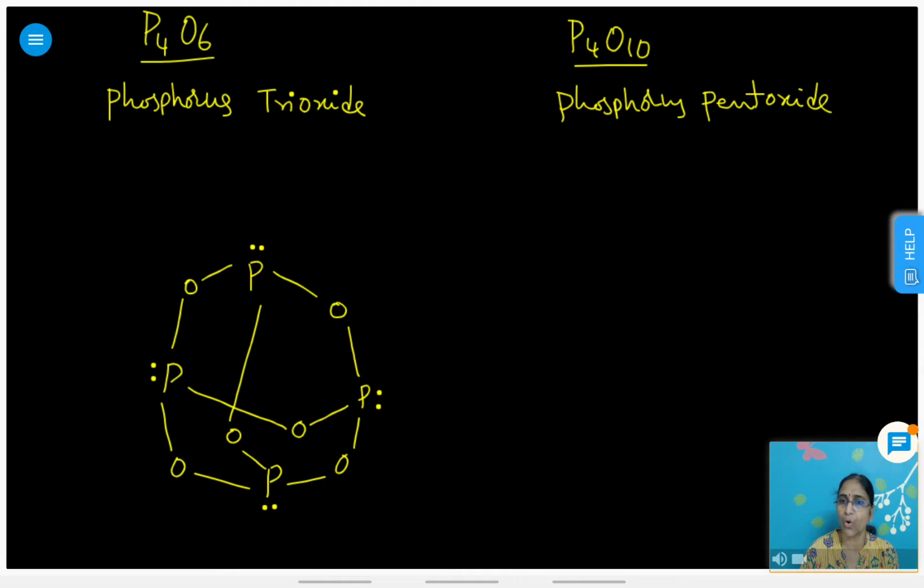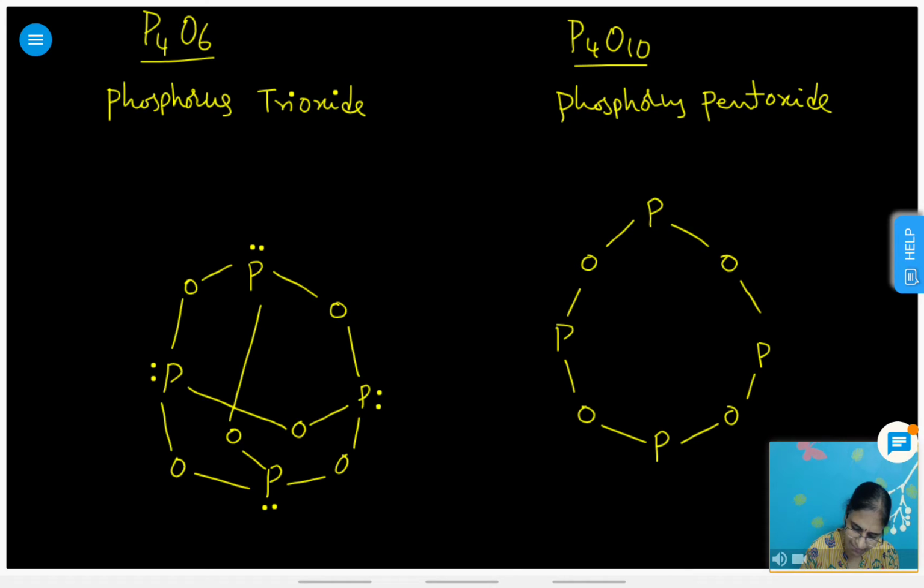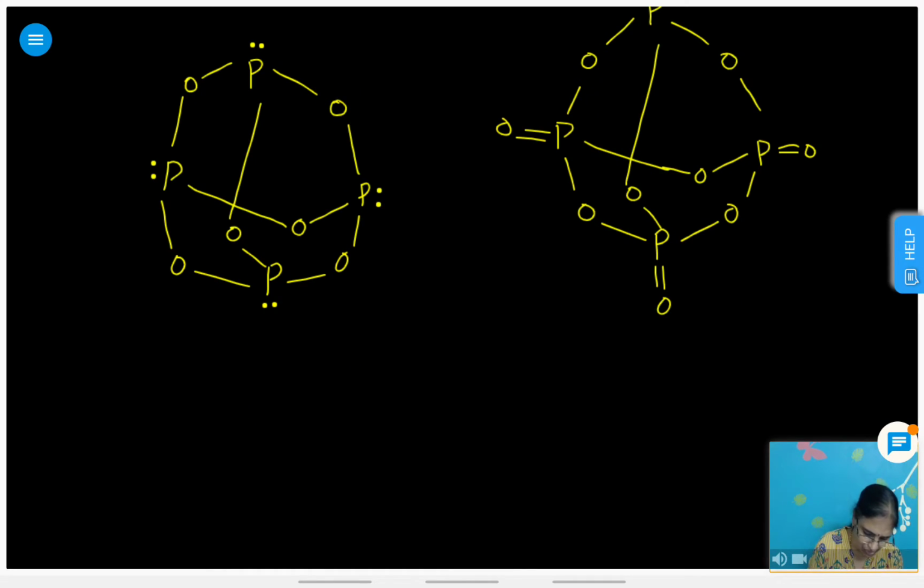P4O6 and P4O10. Phosphorus at the 4 corners of a tetrahedron, and adjacent phosphorus atoms are joined by oxygen. Then again the middle also. Here two important questions are there. Let me consider those questions. I'll give you those two questions. Try to answer this. Many questions are possible, but I'll give you two.